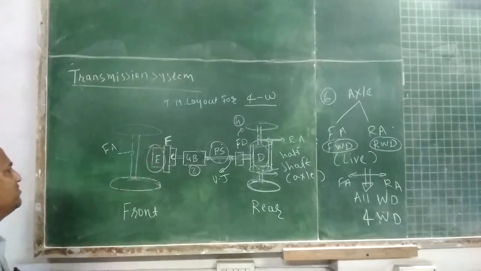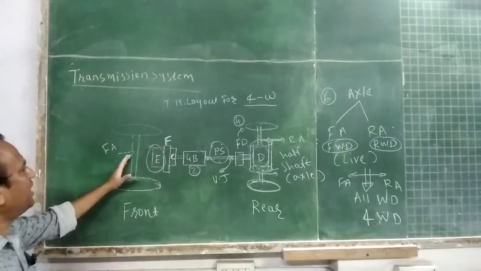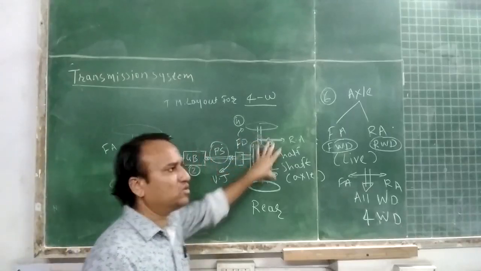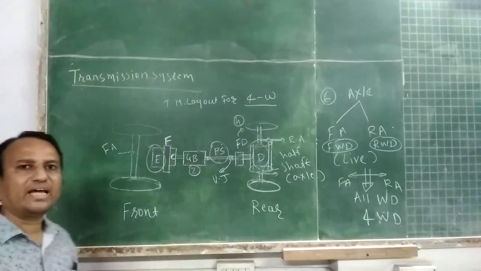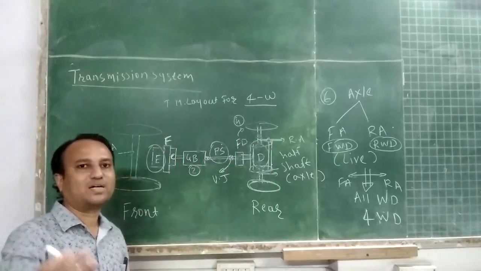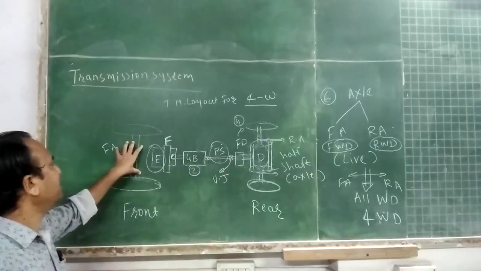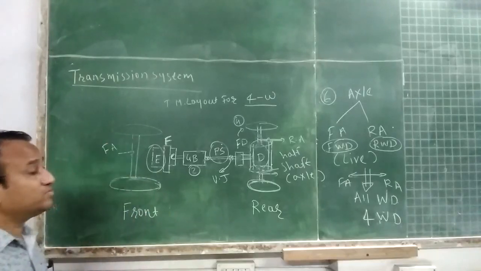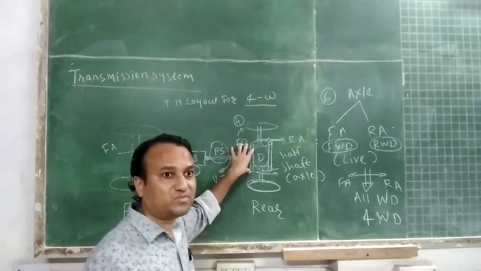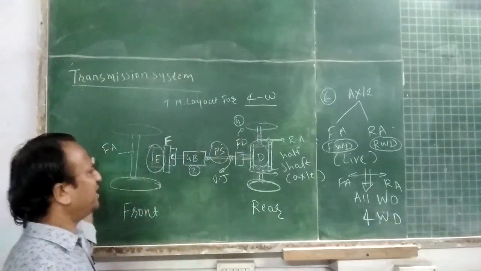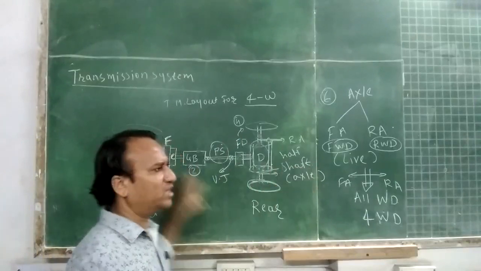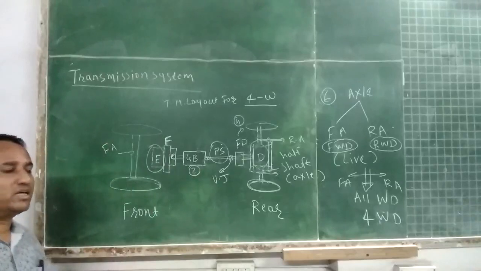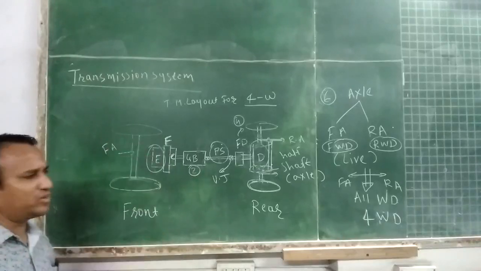Now, students, location of engine in transmission system. So, location of engine may be at front side, maybe at rear side. So, in heavy duty vehicles generally, for example truck, bus, it is nearer to front side. In modern cars, front side or possibly rear side, but in heavy duty vehicles it is nearer to front axle, you can say that.